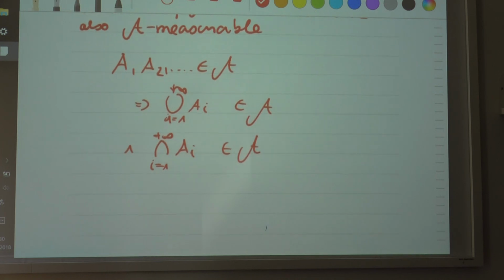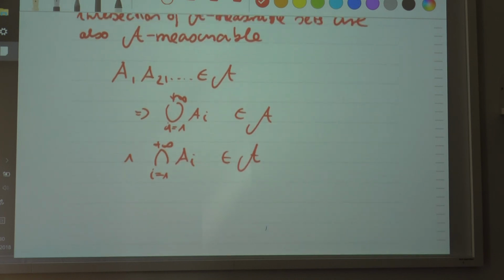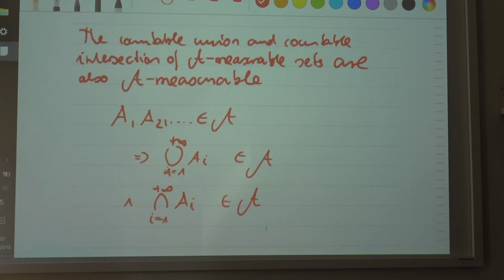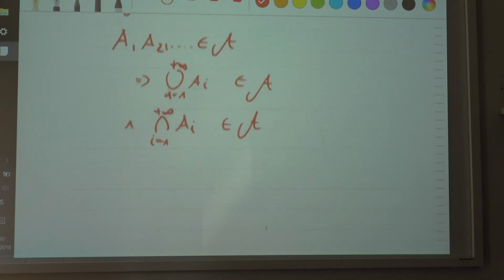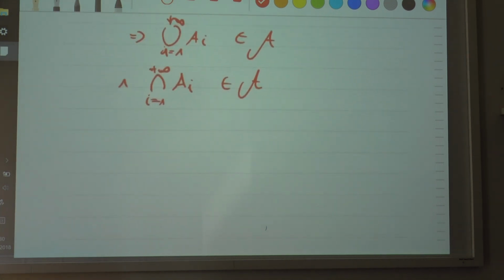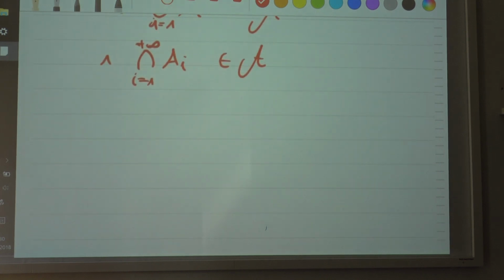These are the properties of a sigma-algebra, and what I add here is the expression measurability. Measurability means, to put it simply, that it's an element of the sigma-algebra on which the measure is defined.